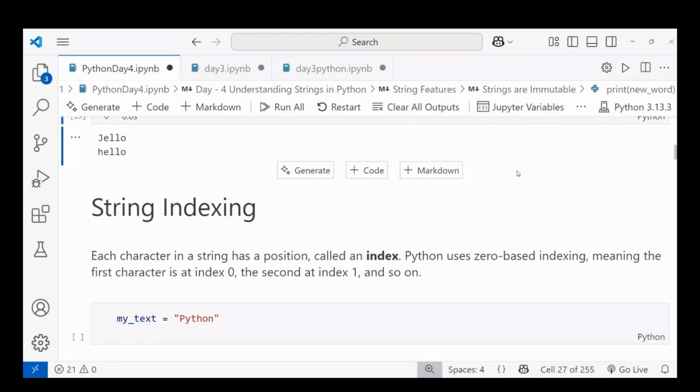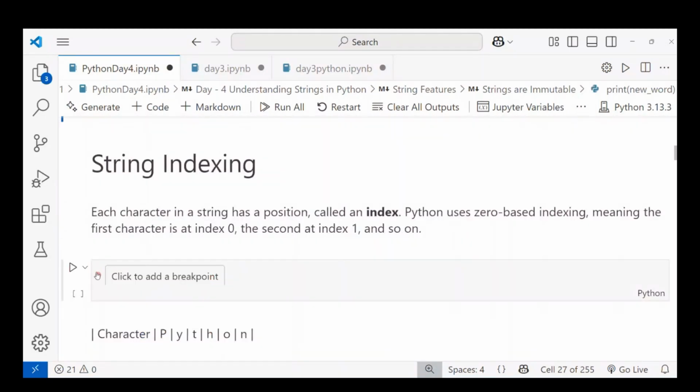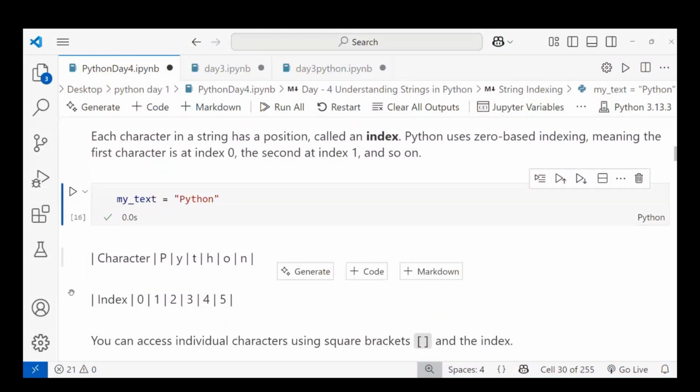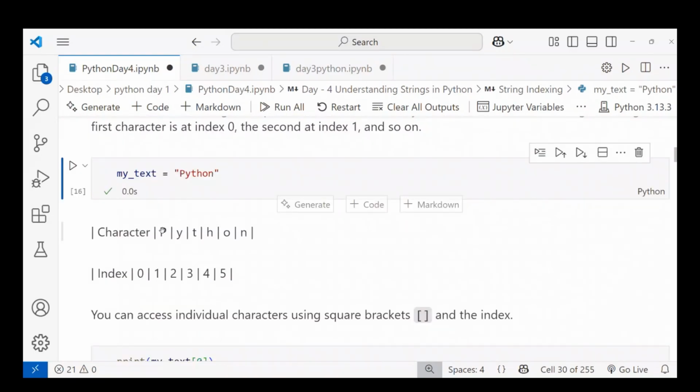I'm taking one variable, text is equal to Python. It should be enclosed with double quotes or single quotes. After running this, the value is stored in the variable. Let me teach you how indexing works. I stored Python, and the word Python has characters, right? What are the characters? P, Y, T, H, O, N. These are called the characters of the word Python.